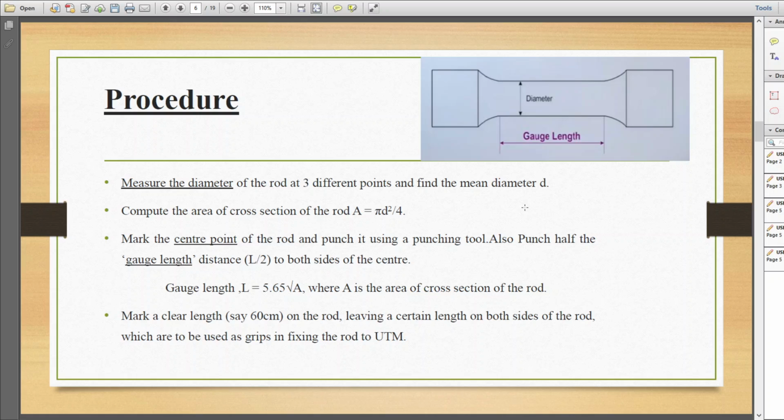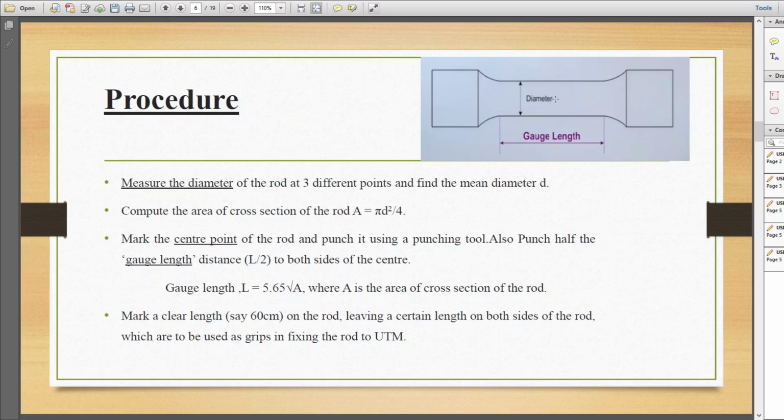So we can move on to the detailed procedure. Initially we will find out the diameter of the rod using vernier caliper or screw gauge and find out the cross-sectional area using the equation pi d square by 4. Usually the outer edges of the specimen have a diameter a little bit more than the inner diameter, in order to grip the specimen firmly on the UTM. We will find out the middle diameter and find out the corresponding cross-sectional area.